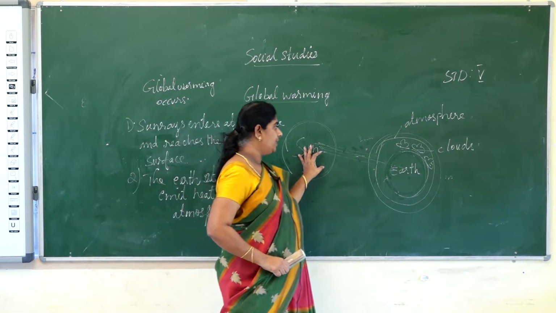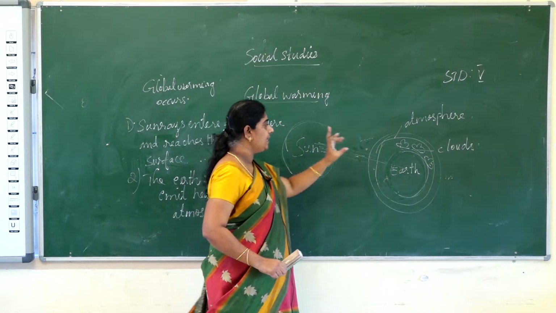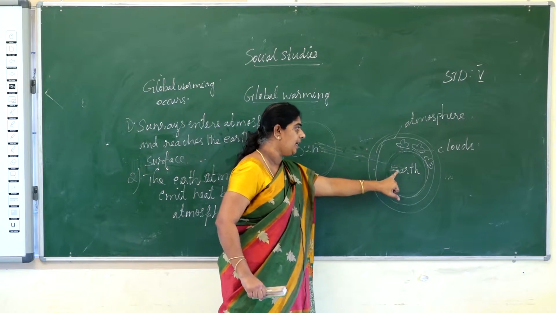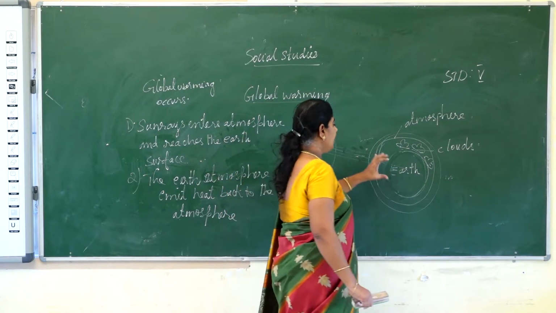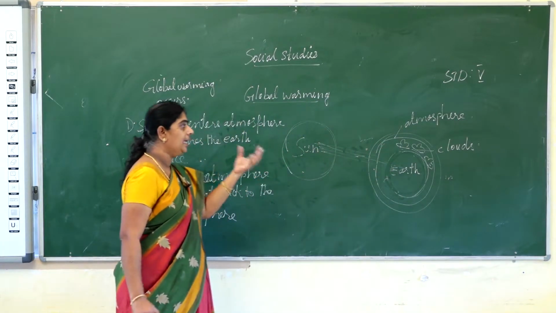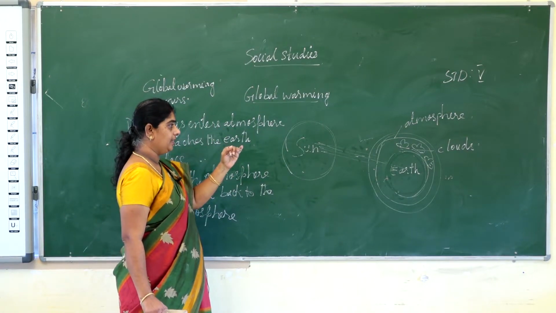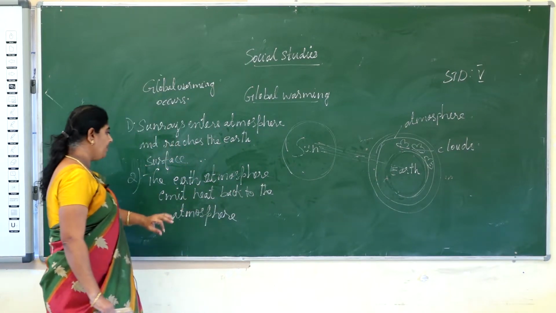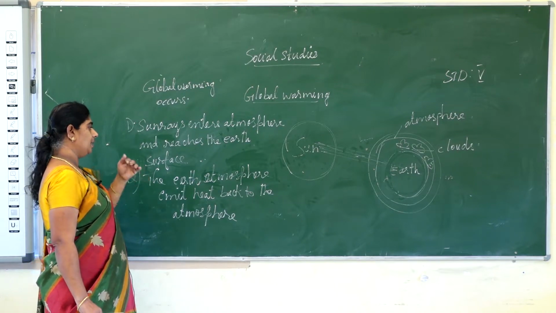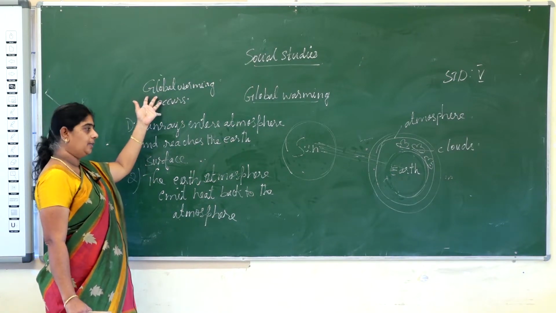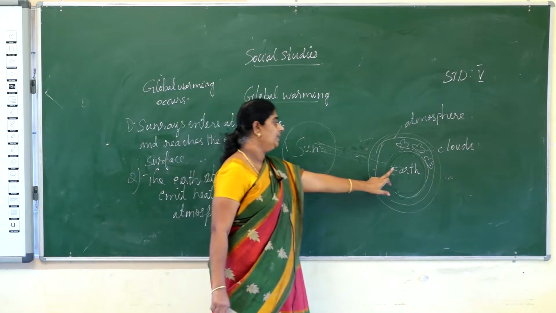So the first step is the sun rays enter the atmosphere and reach the earth. Then the earth gets some amount of the heat, and then it emits the heat back into the atmosphere. That is the second step.